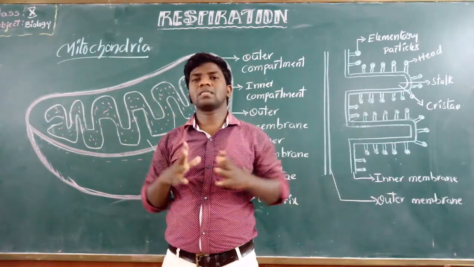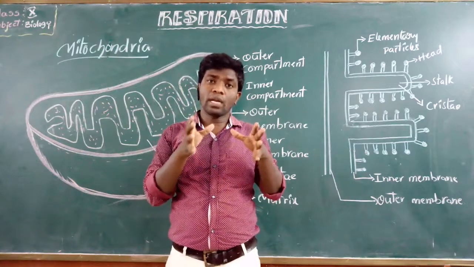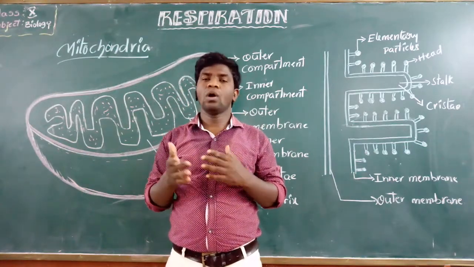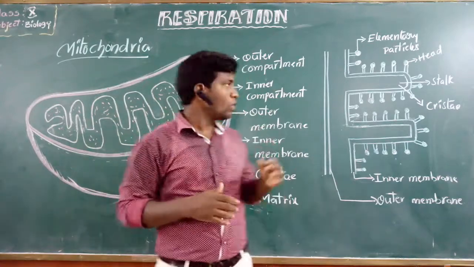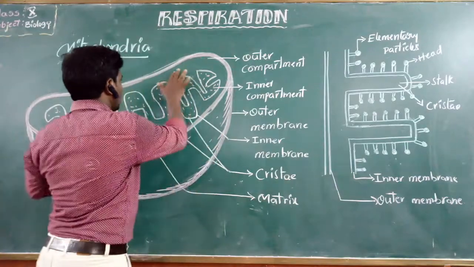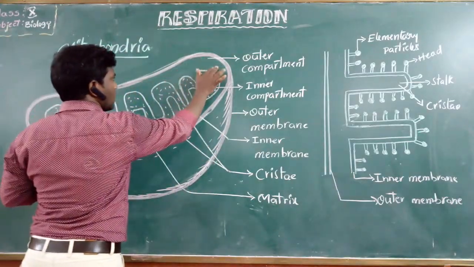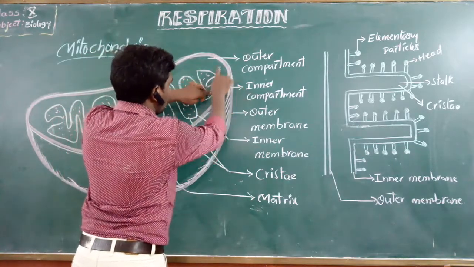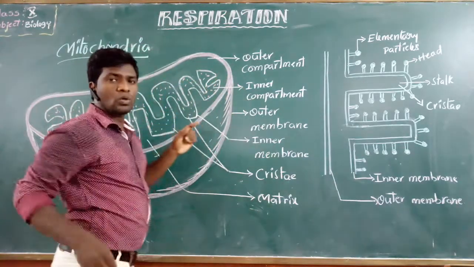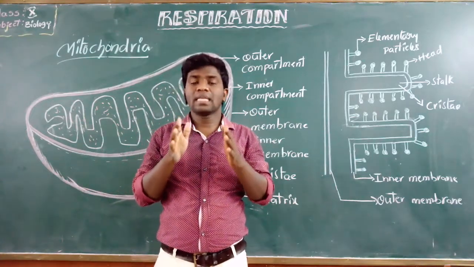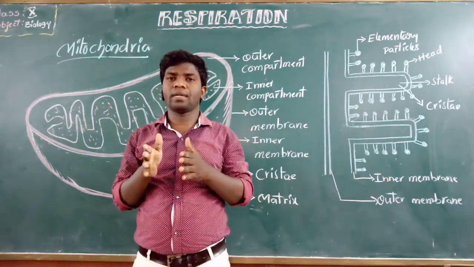The structure of mitochondria has two compartments: an inner compartment and an outer compartment. This space is the outer compartment, and this is the inner compartment.